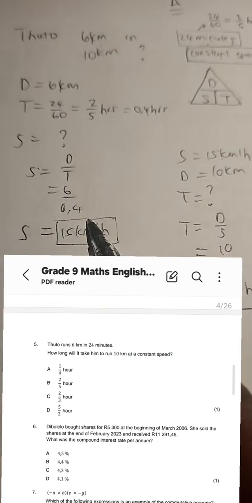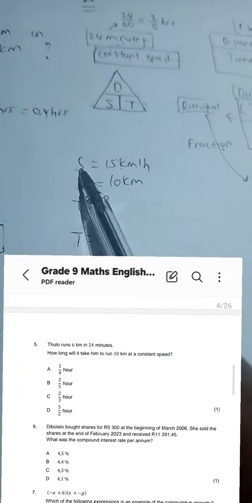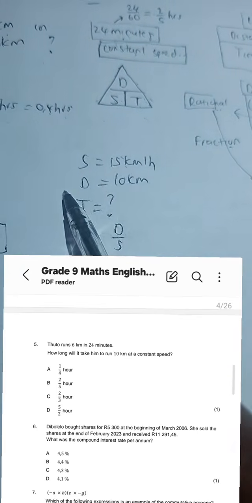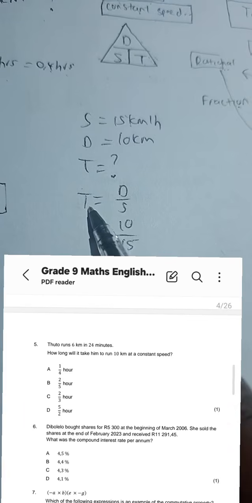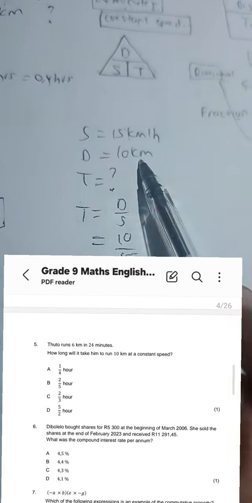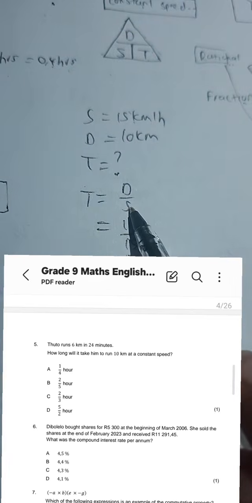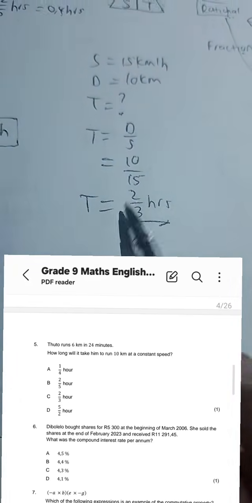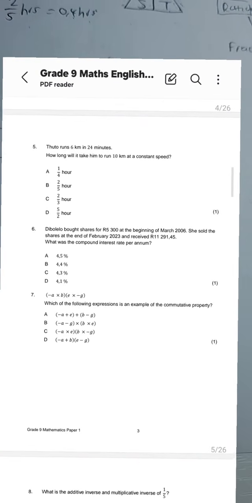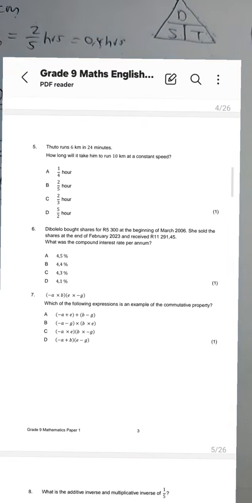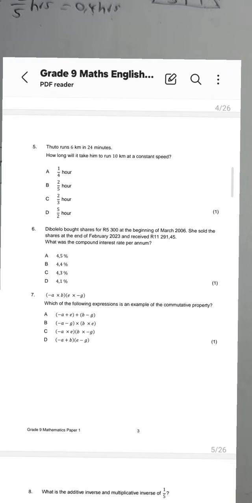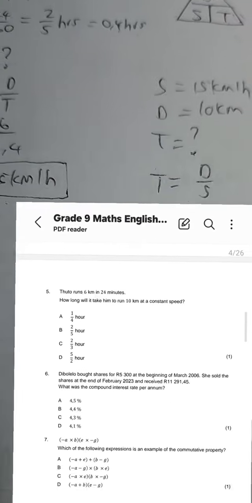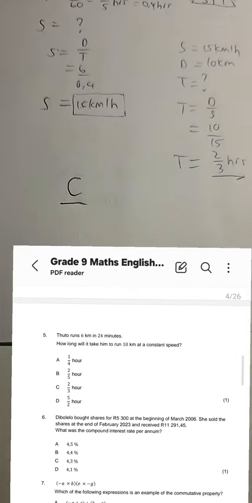Then you take that speed, you go and calculate time. Speed is 15 kilometers per hour, distance is 10 kilometers, time is what you are looking for. So therefore you're going to say T is equal to D over S. What's D? 10 kilometers. What's S? 15 kilometers per hour. Then time, you calculate it, you get 2 over 3 hours. You go to your options there. It is C. Okay, that is the selection that you are supposed to have made for number 5. Calculation done on the side, and then the selection made on your answer book. So you write C as your answer.